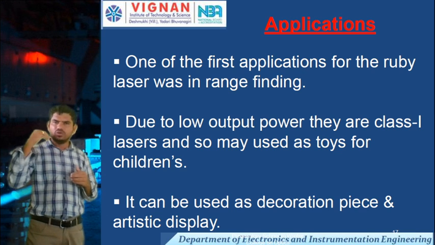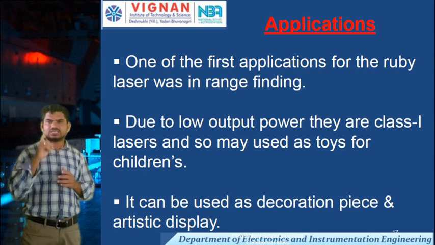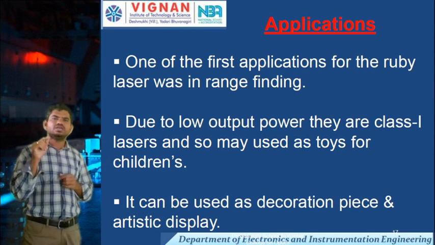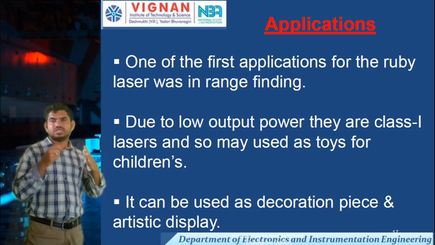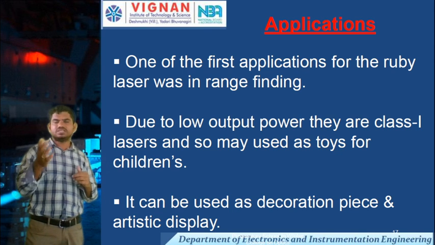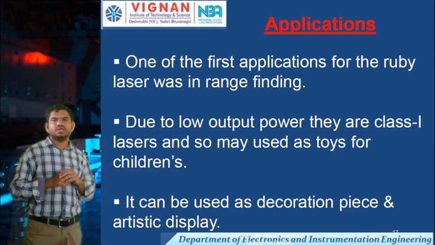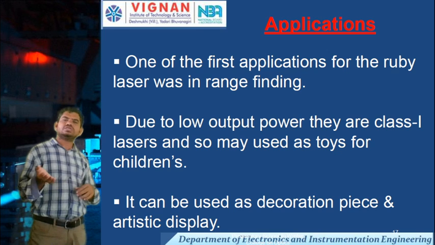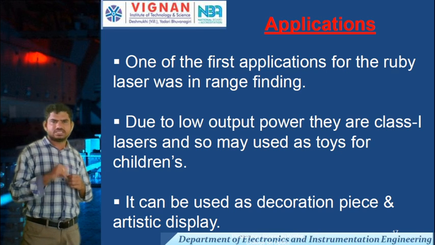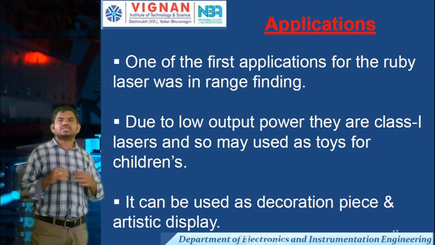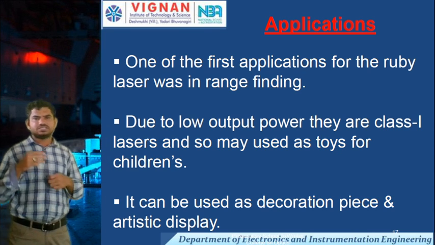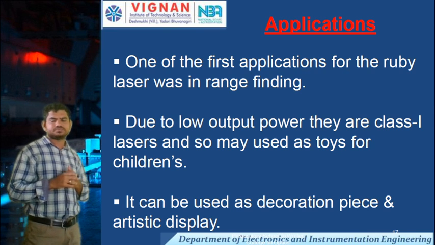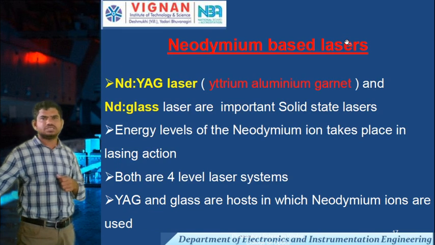Due to very low output power, they are class 1 lasers because there is no hazard from ruby lasers. That's why we can use them in toys for children. It can be used for decoration purposes and artistic display purposes. These are applications.